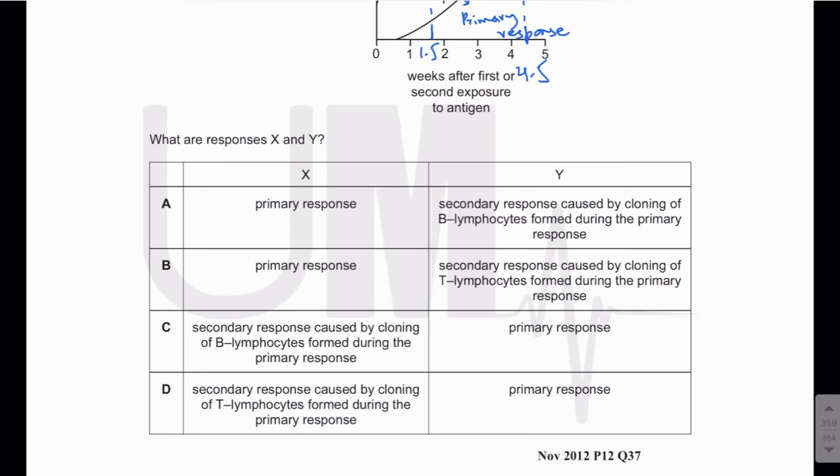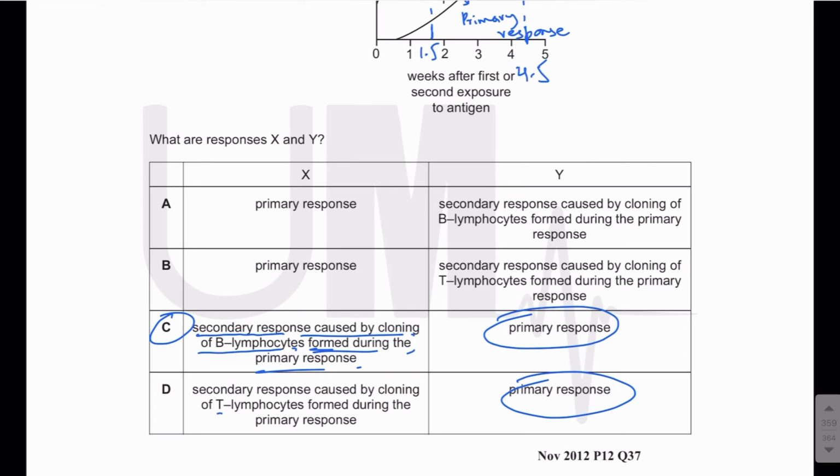You need to know that Y is the primary response and X is the secondary response caused by cloning of B lymphocytes formed during the primary response. So B lymphocytes formed during the primary response are known as memory cells, right? B lymphocytes formed during the primary response are memory cells, and in secondary response there is rapid cloning of these memory cells.